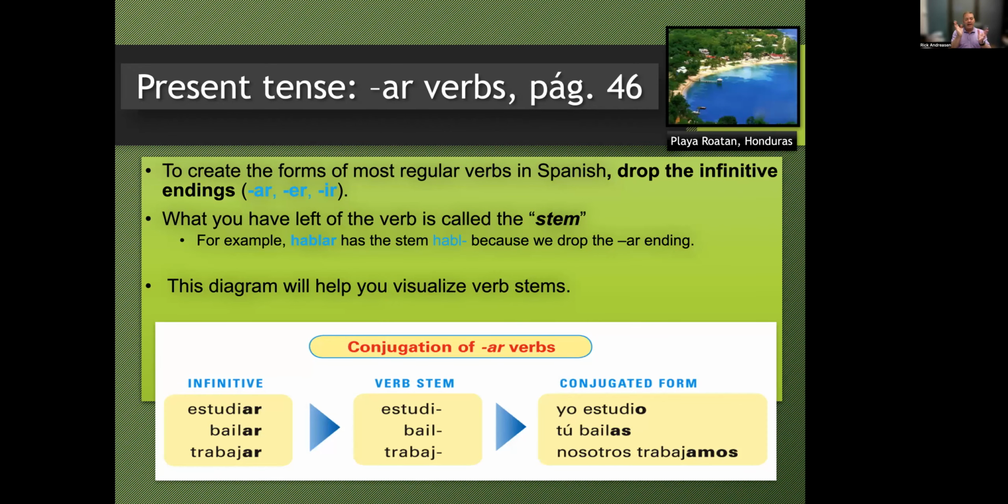Okay, so again, in explanation form, to review, to create the form for most regular verbs in Spanish, drop the infinitive ending. What you have left is called the stem. For example, hablar, which means to speak, to talk, has the stem habl because we dropped the AR ending. And then you go from infinitive to stem to add the appropriate ending, and you have your conjugated verb.